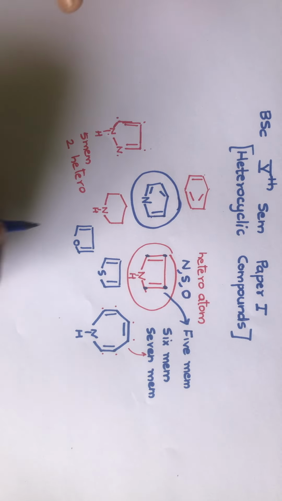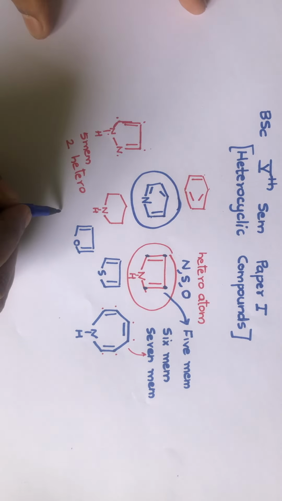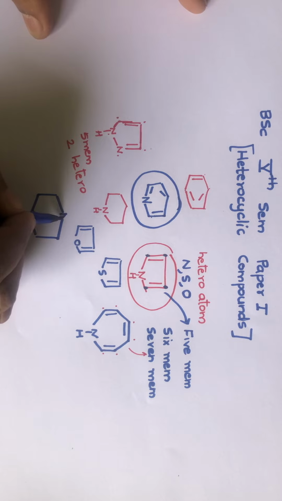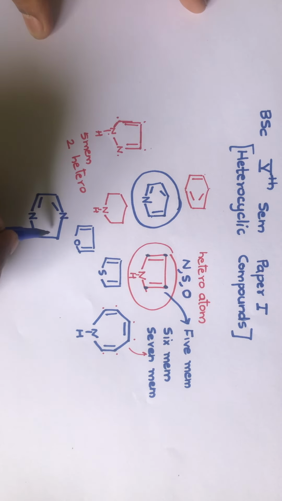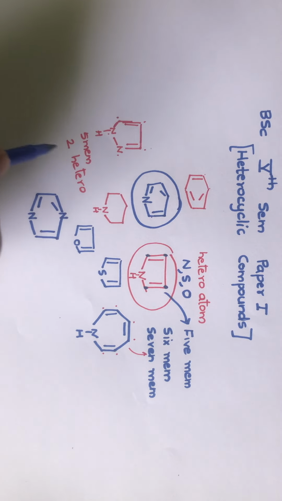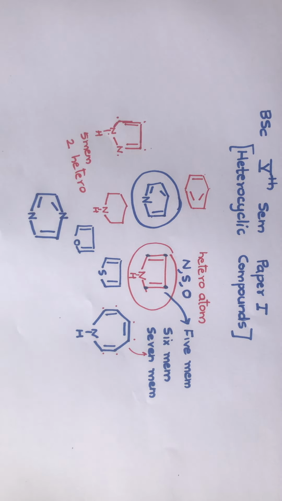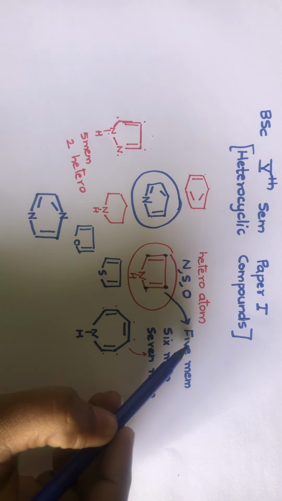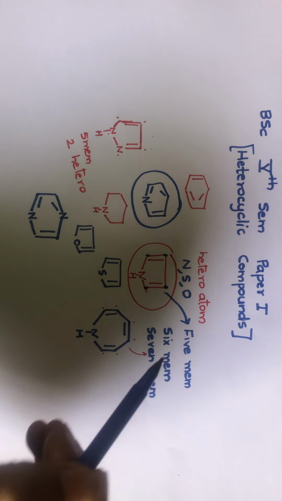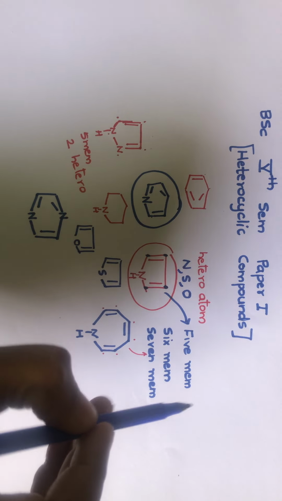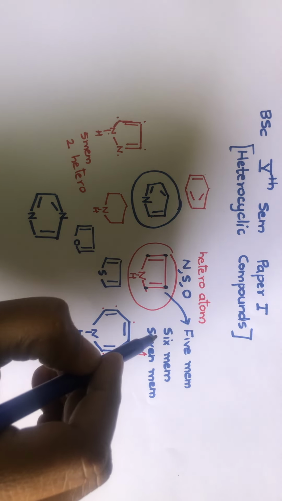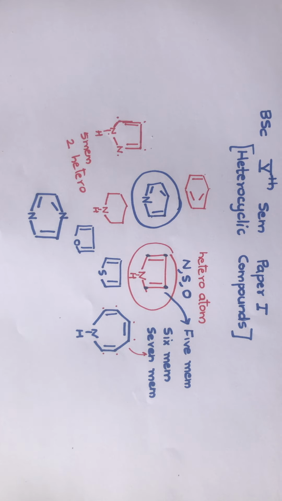So I can give another example where there may be 2 heteroatoms. Like this. Look at this. So this is a 6-membered heterocycle containing 2 heteroatoms. So this is how we classify them, based on the ring size as well as the number of heteroatoms they contain. So we can classify them into 5-membered, 6-membered, 7-membered heterocycles, and so on. And then we can further classify them into 5-membered heterocycle containing 2 heteroatoms, 6-membered heterocycle containing 2 heteroatoms, or 1 heteroatom, like this. So this is the basic classification of these heterocyclic compounds.